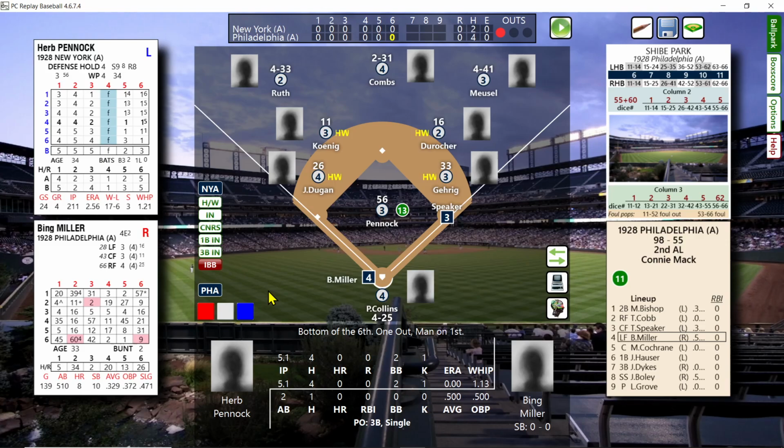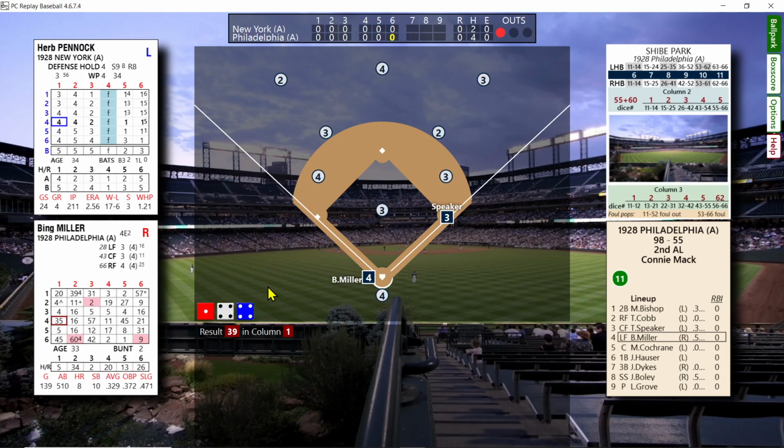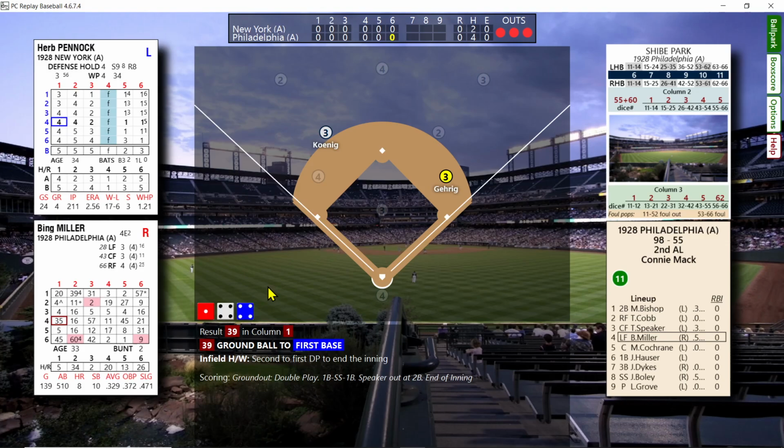Runner on first, playing for the double play. Bing Miller is going to ground to first, and that is a double play. Second to first, and we're going to go top 7. We are scoreless.